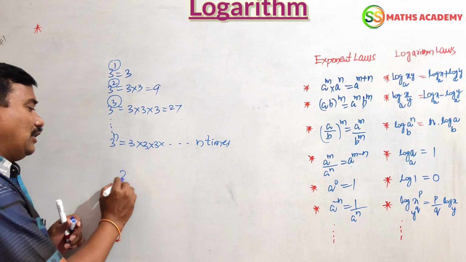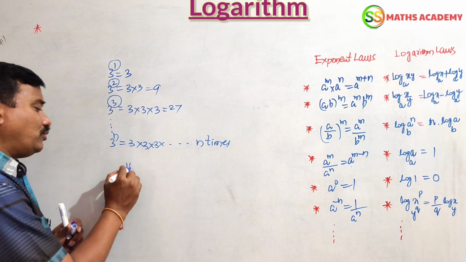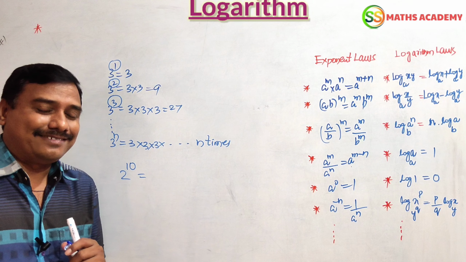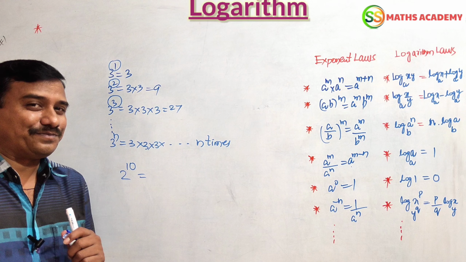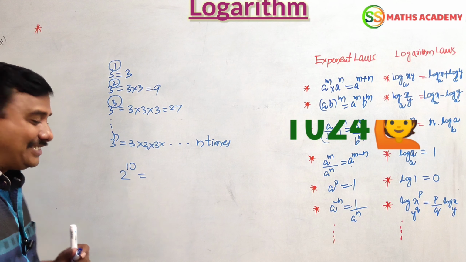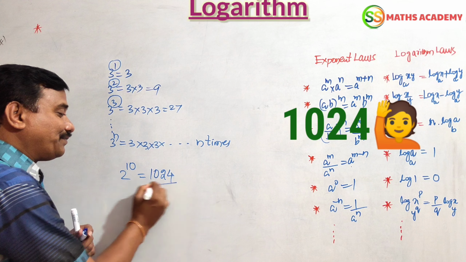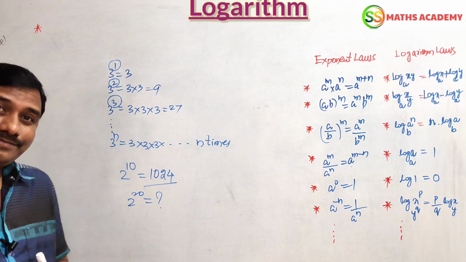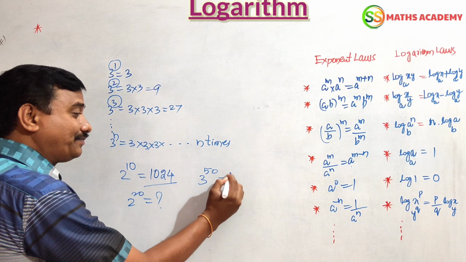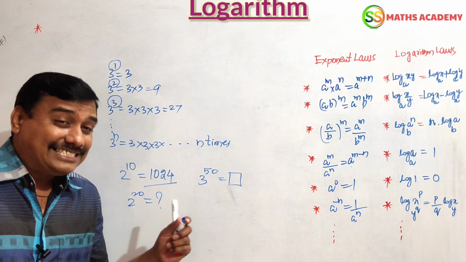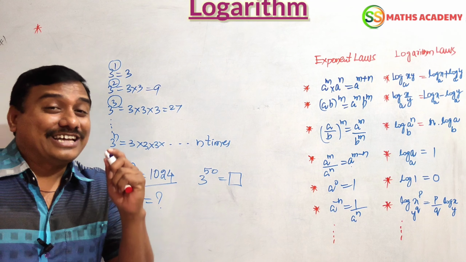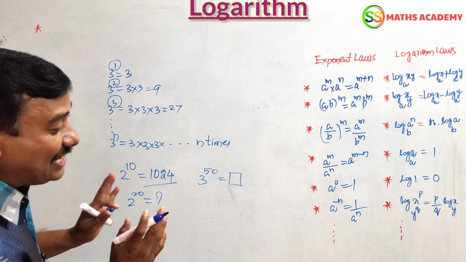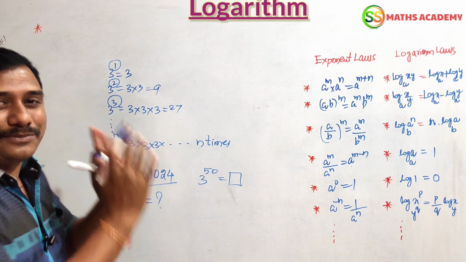Friends, you should understand 2 to the power of, for example, I should ask 10. Pause the video and say the answer. 2 to the power of 10. Yes, I am waiting for your answer. Right, you are right. 2 to the power of 10 is 1024. Right? But 2 to the power of 20, 3 power of 50, what is the answer? In such cases, the logarithms will give the answer. That is the purpose of logarithms that scientists introduced in mathematics.